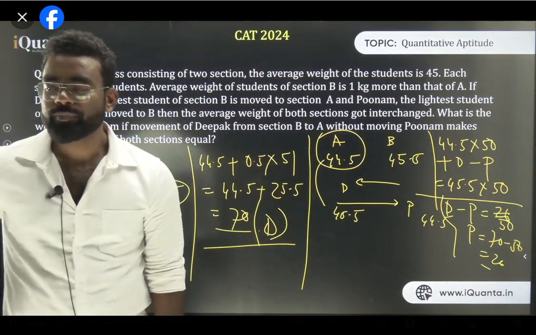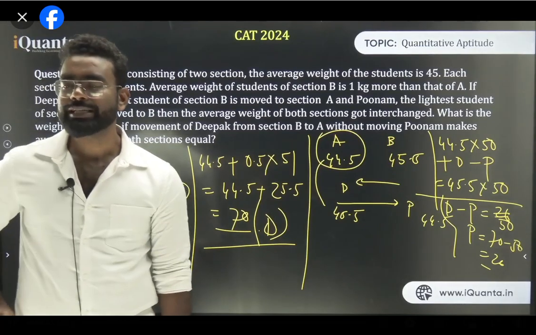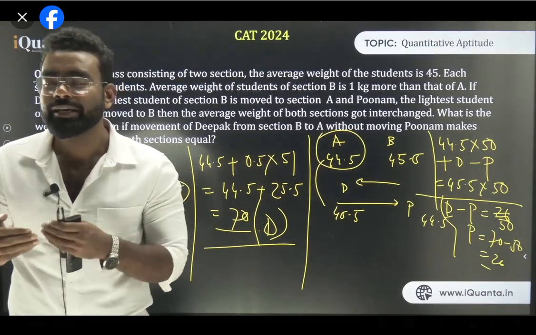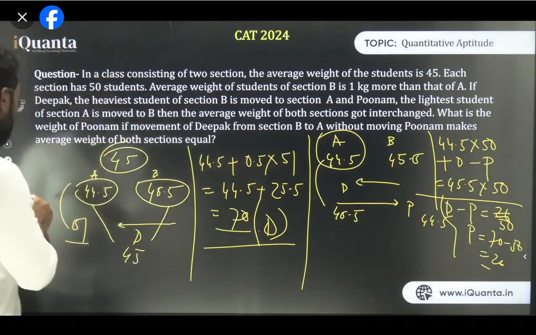So am I clear? Is it fine? ये 0.5 आया because 44.5 से ये 45 हुआ ना. So what is the increment? The increment is last step, please. Okay. The last step मैं फिर से कर रहा हूँ, देख लो अच्छा से.